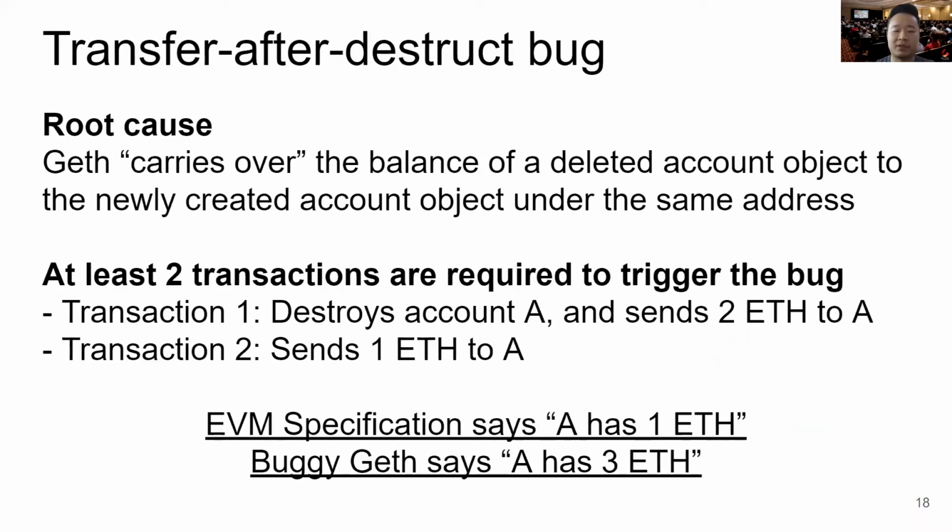The root cause of this bug is that Geth carries over the balance of a deleted account object to the newly created account object under the same address. At least 2 transactions are required to trigger the bug. Transaction 1 destroys account A and sends 2 ETH to A. Transaction 2 sends 1 ETH to A. The EVM specification says that because after transaction 1 there's no longer A, A should have 1 ETH, whereas the buggy Geth carries over the balance and says that A has 3 ETH, which is 1 plus 2.